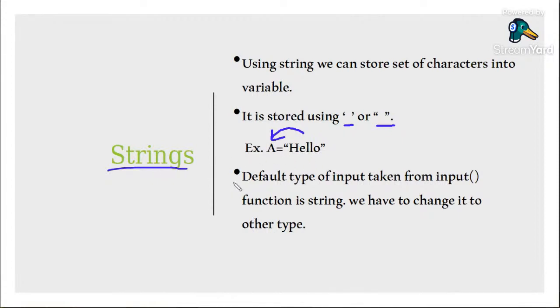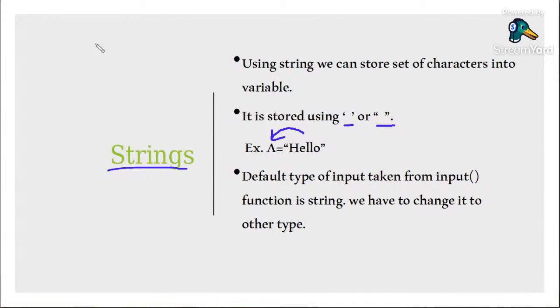Now, whenever you are taking input from the input function, by default it is a string data type. And if you want to perform some operations, then you must change it to another type. For example, you want to perform addition of two numbers, a is equal to 5 and b is equal to 6, and you want to accept that input from the keyboard. At that time, it will accept the input as a string.